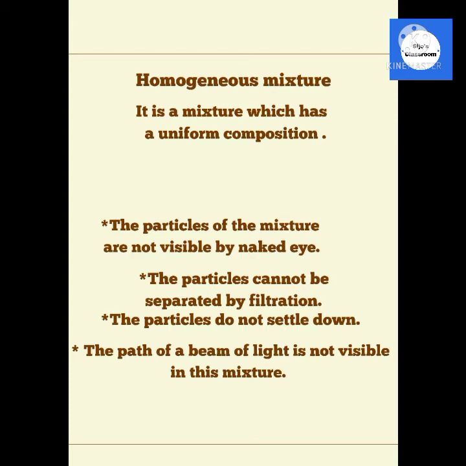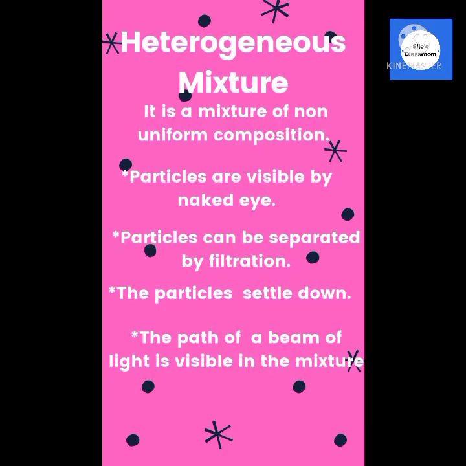The properties of homogeneous mixtures are: the particles of the mixture are not visible by naked eye. The particles cannot be separated by filtration. The particles do not settle down. The path of a beam of light is not visible in this mixture.